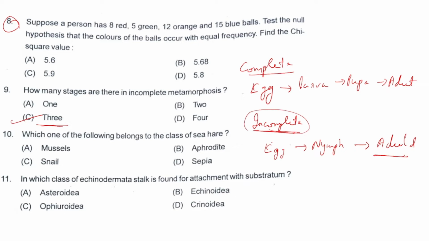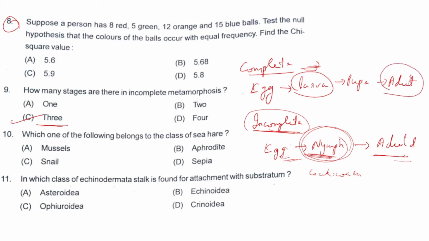Incomplete metamorphosis, you can observe it in case of cockroaches. If you have ever observed a cockroach, the nymph which hatches out of the egg closely resembles the adult. Whereas this is not the case in complete metamorphosis. In complete metamorphosis, the larva which hatches out of the egg doesn't resemble the adult. Okay, so this is the difference.